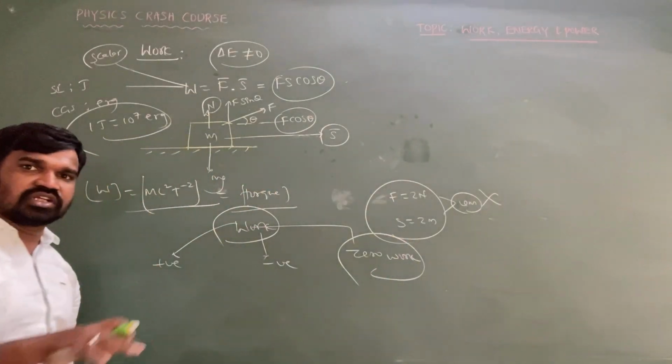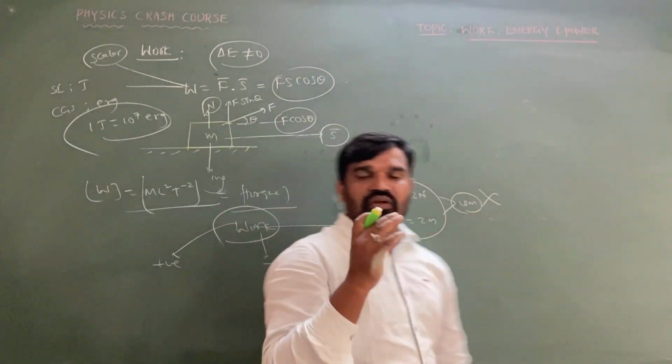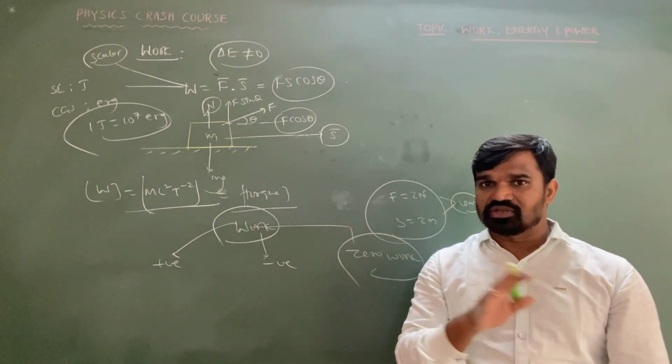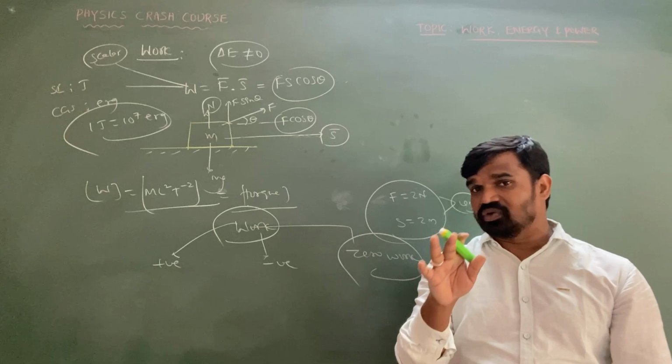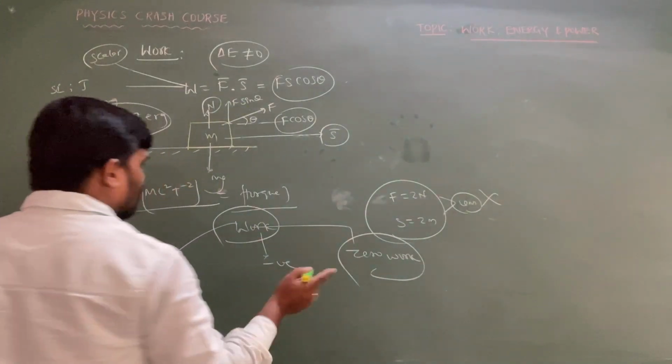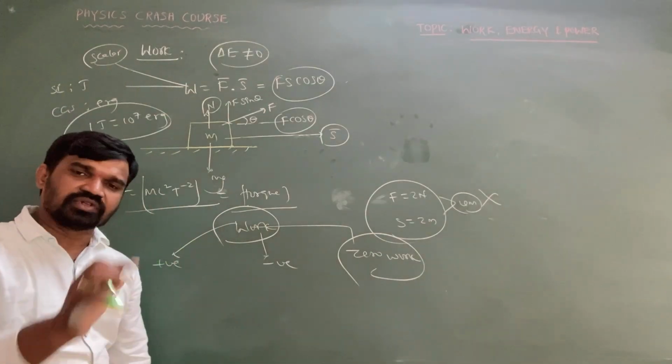Gravitational force is essential in order to make the planets revolve around the sun. Without gravitational force, there is no universe. But the gravitational force is doing zero work in the solar system. Why? Because gravitational force is a conservative force.